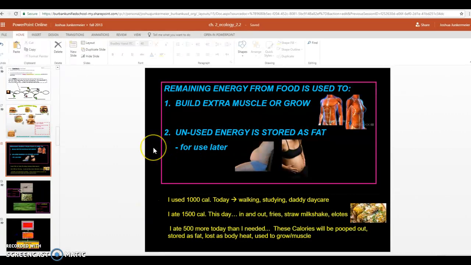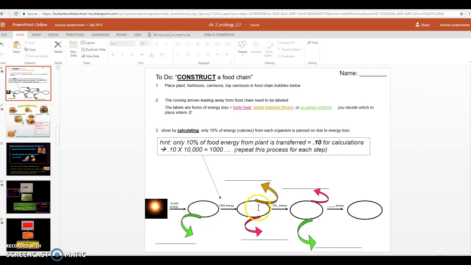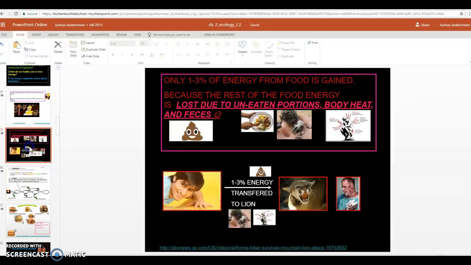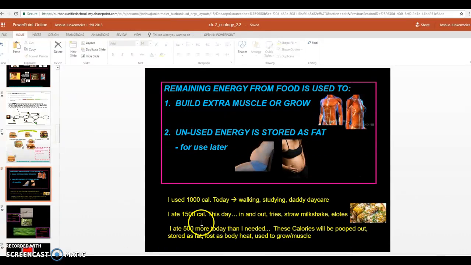Slide 18, in your notebook, you should write slide 18 and then copy this phrase down right here. It says, remaining energy from food, so the little energy we get stored from food, that 10% we get, right? Remember that we learned that each step of the way when you eat something, you only earn about 10% of what's possible because you lose a lot of the energy from your own body heat, feces or waste material, and maybe not every single portion is eaten, right? So we basically only gain about 10% of the energy possible.